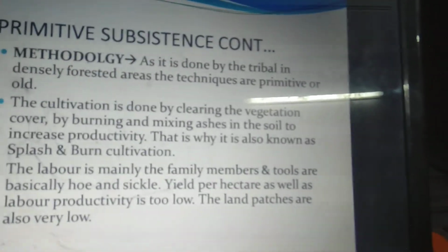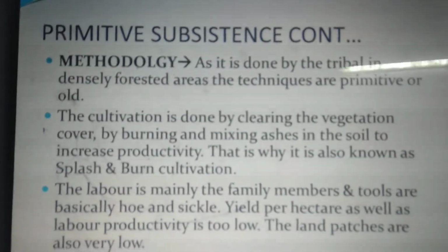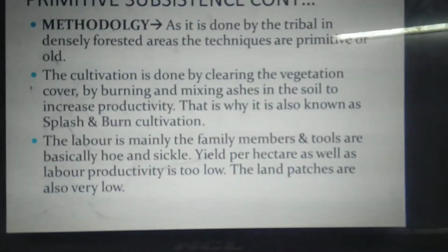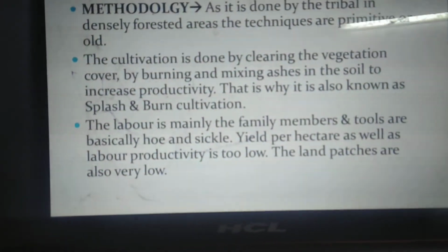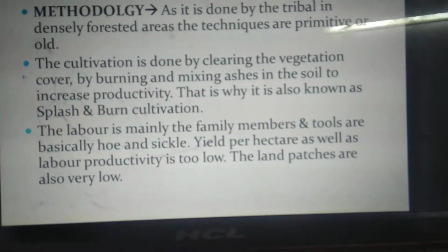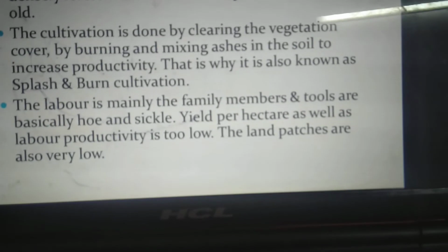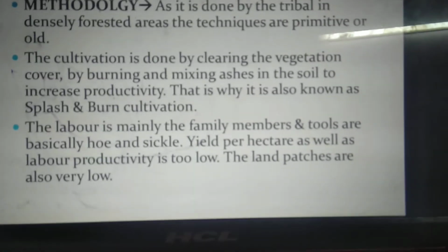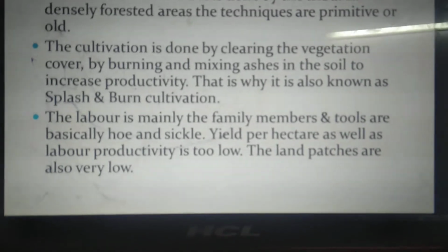The methodology of primitive subsistence agriculture is very simple because the tools and techniques used here are very primitive and old. The reason is that they haven't touched any sort of modernity or technology. They live in harmony with nature. The cultivation is basically done by clearing the vegetation cover, burning it, and mixing the ashes in the soil to increase productivity. That is why another name for primitive subsistence agriculture is slash and burn activity. Labor is mainly from the family itself, and tools are very basic.